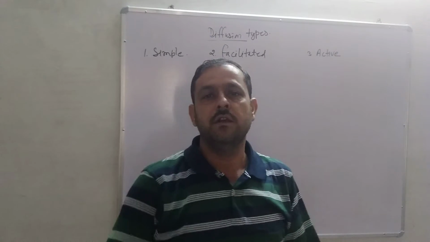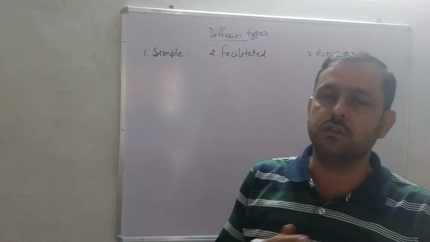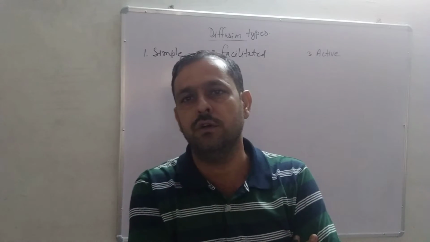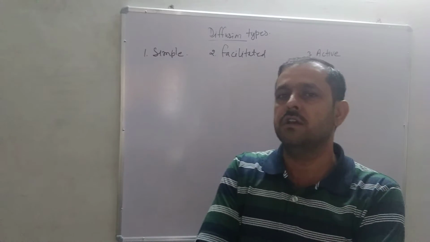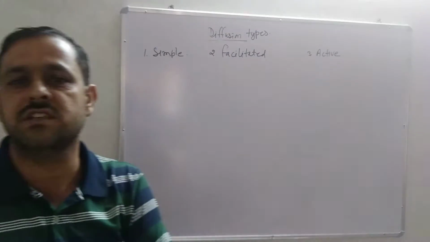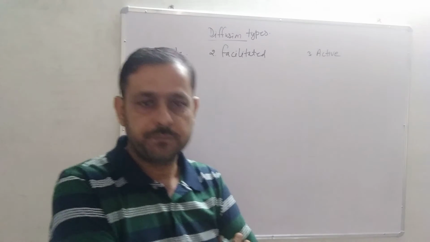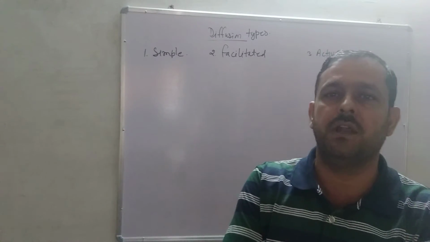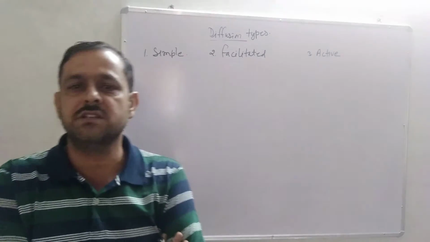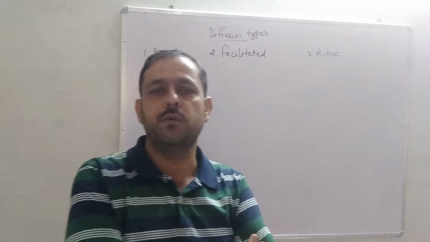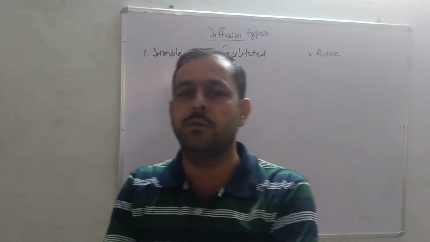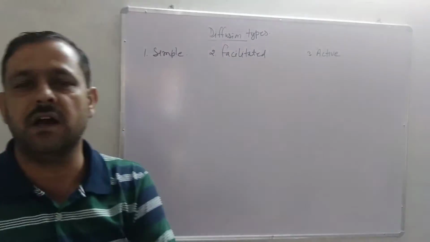In simple diffusion, molecules or particles of any element go from their higher concentration to lower concentration. That is called simple diffusion. Facilitated diffusion is also a type of passive diffusion, and even in it the energy of ATP is not used. A concentration gradient must already be present for diffusion to occur. The rate of diffusion depends on the size of the diffusing substances.